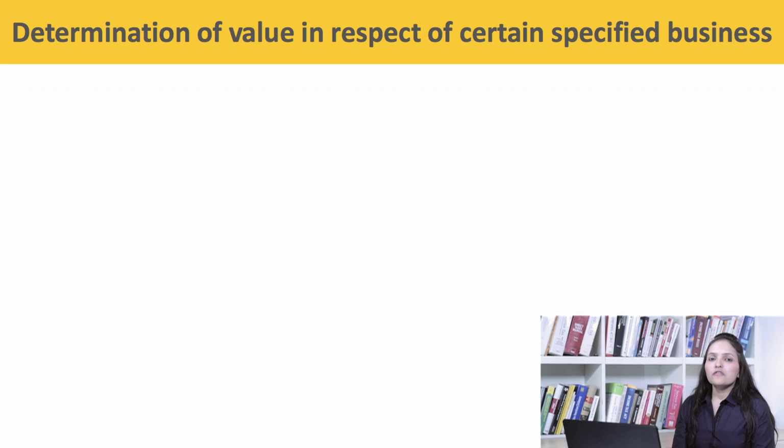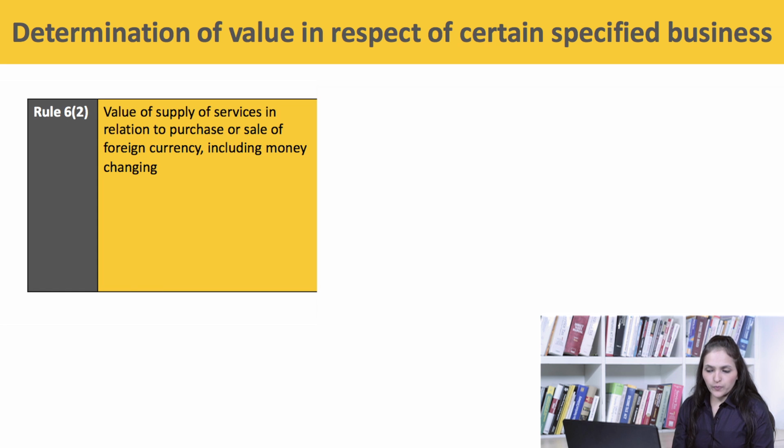Now, the next rule is the determination of value in respect of certain specified businesses. First is Rule 6 sub-rule 2, value of supply of services in relation to purchase or sale of foreign currency, including money changing.